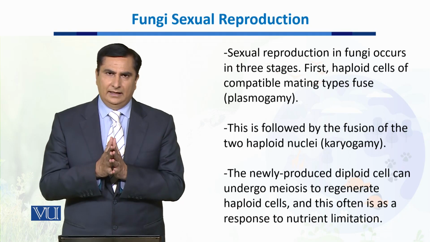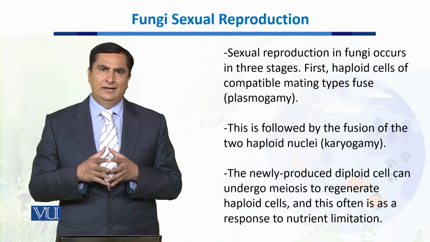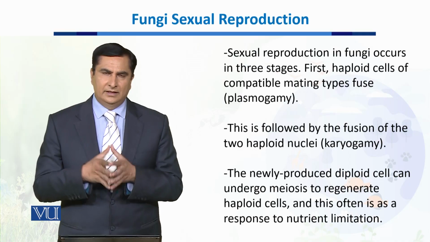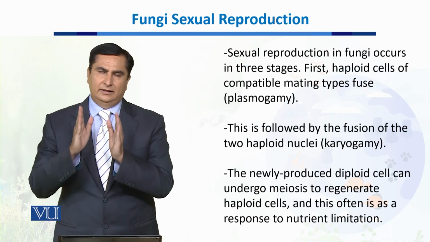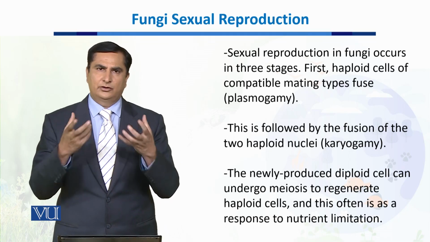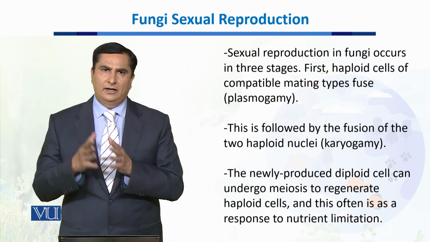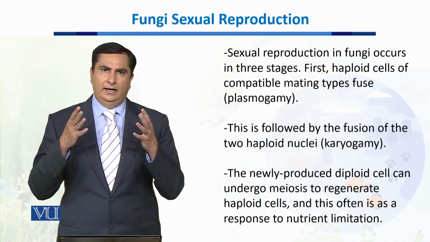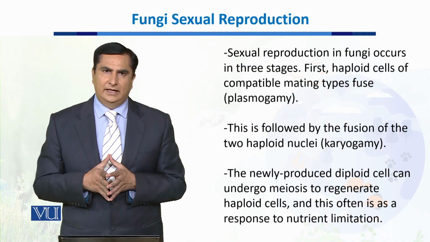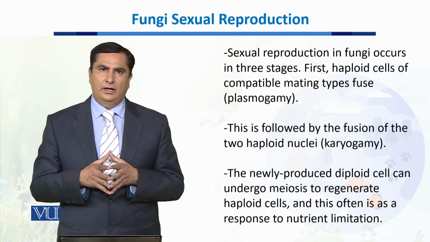Sexual reproduction takes place at the moment when there is a limitation of nutrients, so that it results in the formation of haploid cells or spores, which stay there until favorable conditions return. Then they can grow again into a vegetative cell or non-reproductive hyphae.